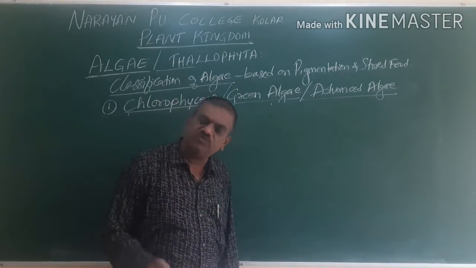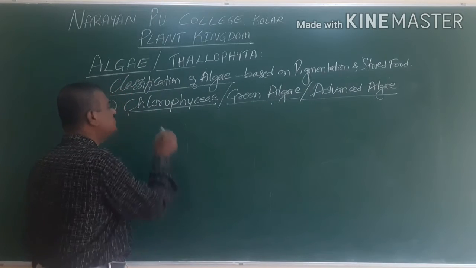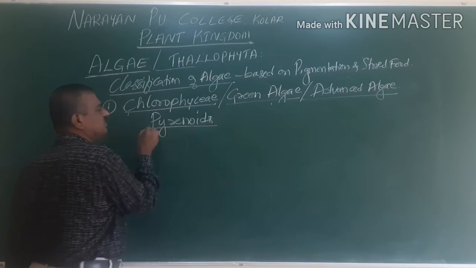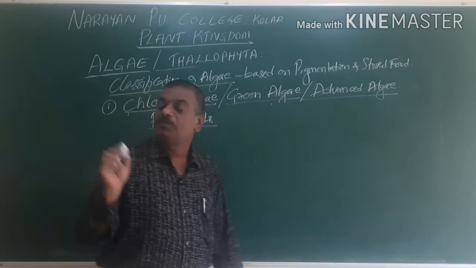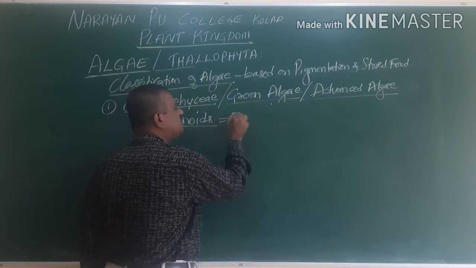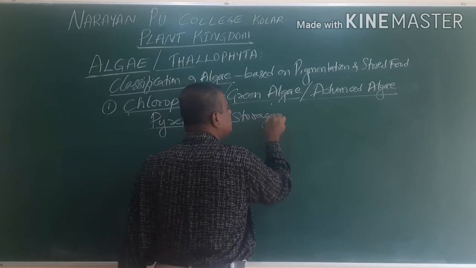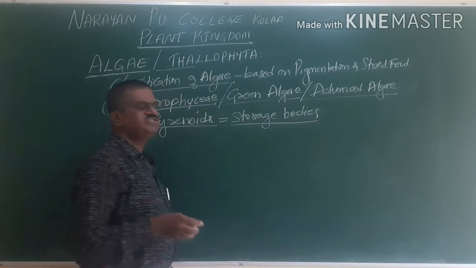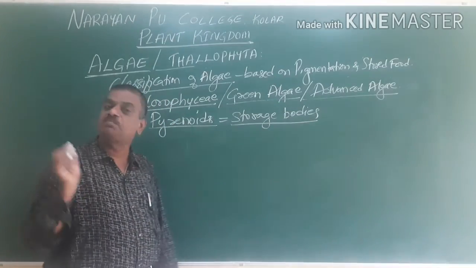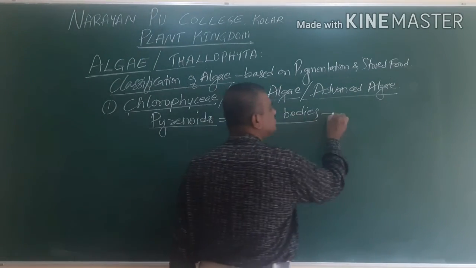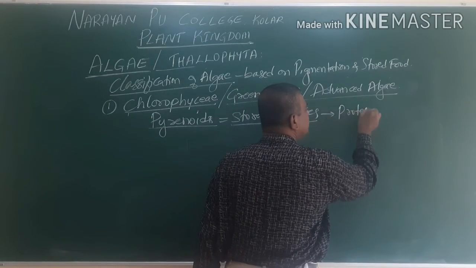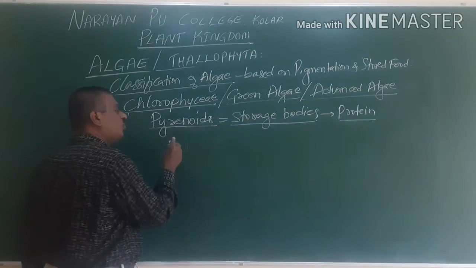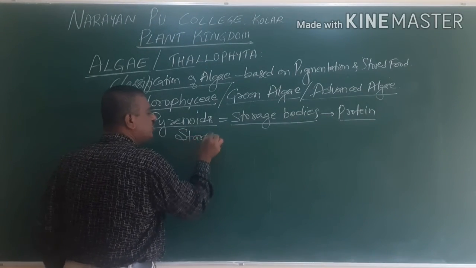The majority of the members of algae have reserve food in the form of pyrenoids. In green algae there is the presence of pyrenoids. These pyrenoids are called storage bodies. The storage bodies called pyrenoids contain protein, and they are also well developed, starchy.